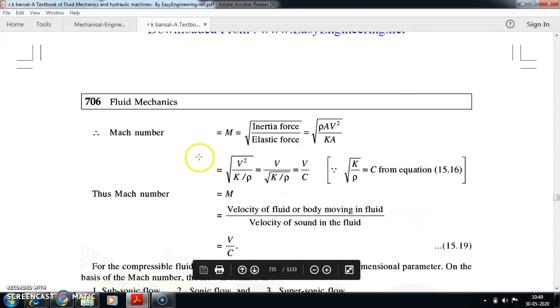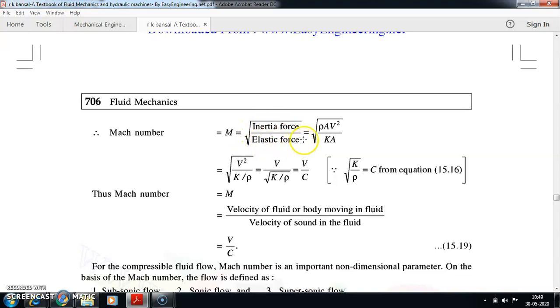The Mach number is denoted by capital M, and M can be written as the root of inertial force to elastic force. It can be written as the root of rho A V squared divided by K into A, where K is the modulus of elasticity, the elastic stress. Elastic stress multiplied by its area gives you the elastic force.